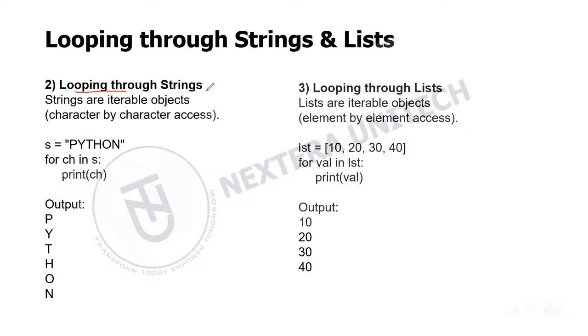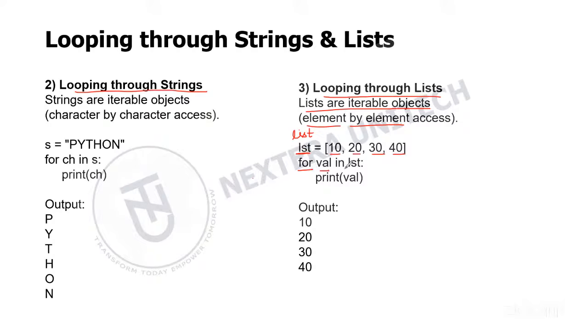So that was looping through strings. And then we have looping through lists. Lists are also iterable objects, and here you can access the list element by element. We have a list lst that consists of 10, 20, 30 and 40. These are the elements in my list, and I can access them one by one.